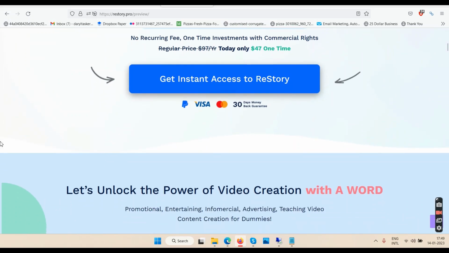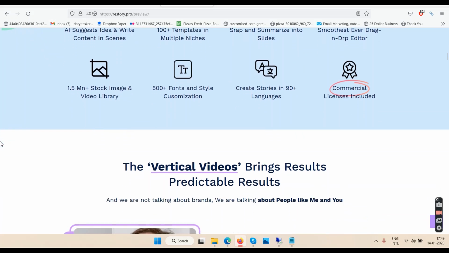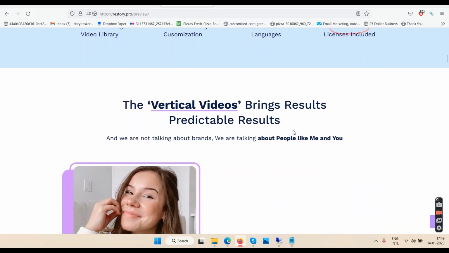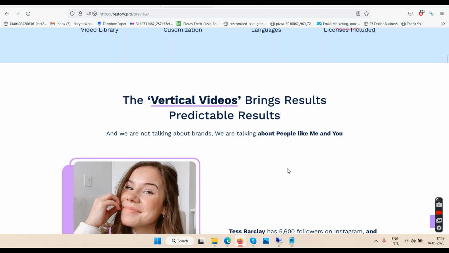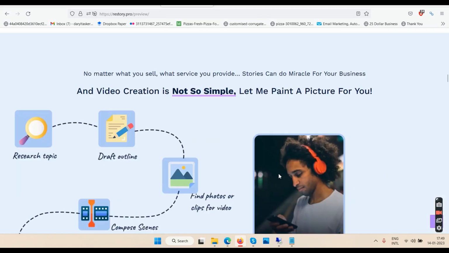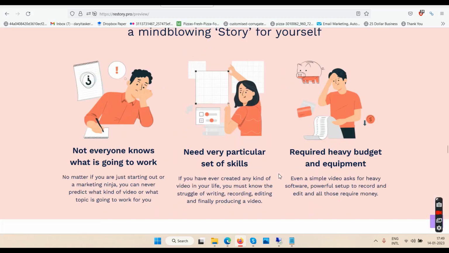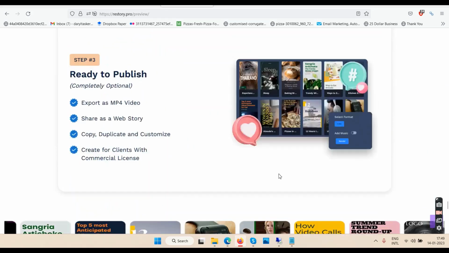This and that. Okay, so mainly this software is supposed to create some vertical videos. As you can see here, the vertical videos bring results, predictable results and all that. So these are the kind of videos people are selling for thousands of dollars. That's what they're saying or showing here. We'll try to keep it simple and not confuse you. So let's get done with this page because all you need to check is available in the demo video.